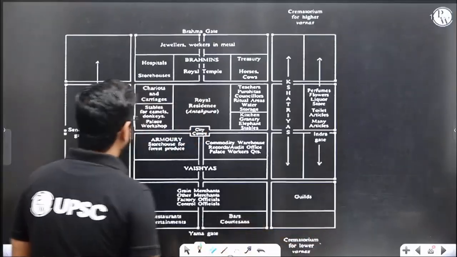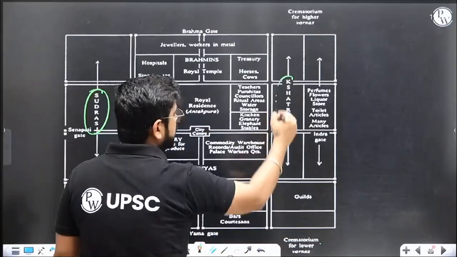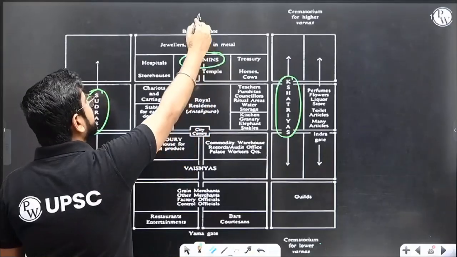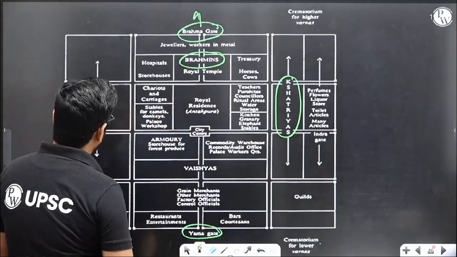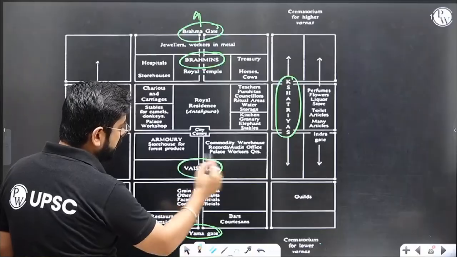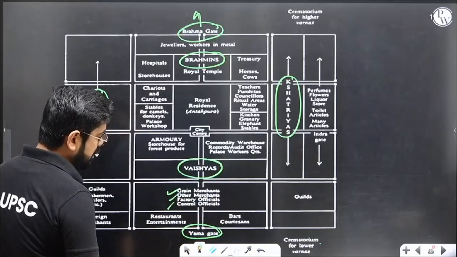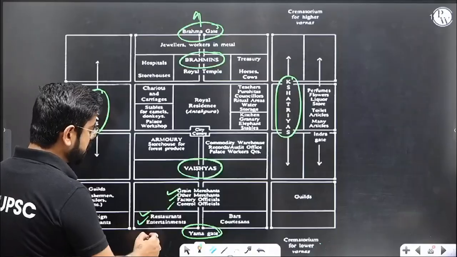So on one side you find Shudras, on one side you find Kshatriyas, and on another side you find Brahmanas. This is the front side, Brahma gate. This is Yama gate. And all the Vaishyas are here. So all the business takes place in this area. Grain merchants, other merchants, factory merchants, etc. Then there are restaurants as well. Restaurants, entertainment, Inox, everything here.